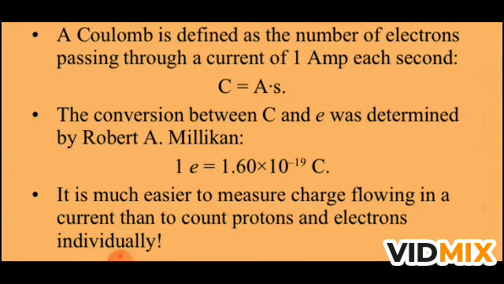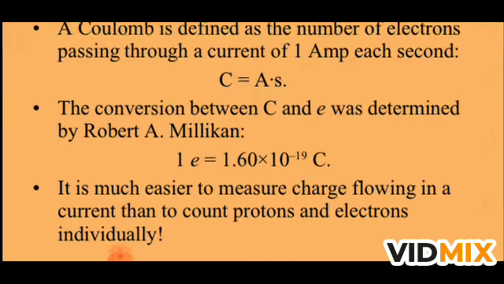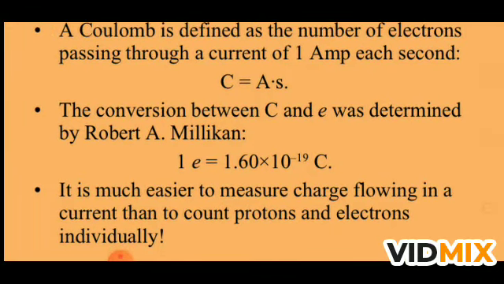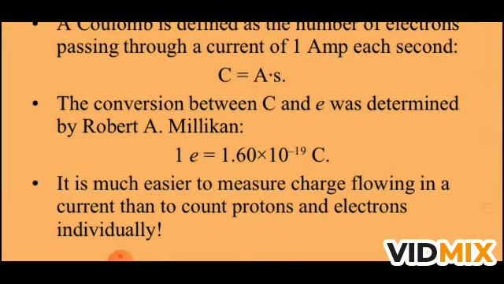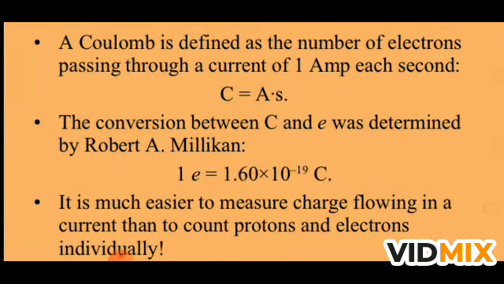The conversion between C and e was determined by Robert Millikan in his very famous experiment, Millikan's oil drop experiment. In that experiment, Millikan found the value of the electron charge, equal to 1.6 times 10 to the power minus 19 coulomb, and it is much easier to measure the charge flowing in a current than to count protons and electrons individually. Whatever the number of electrons passing is the amount of charge, and we can calculate it using I equals Q upon T and Q equals N e. By this you can find the value of N.